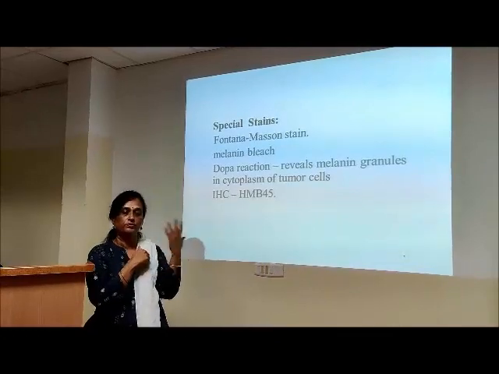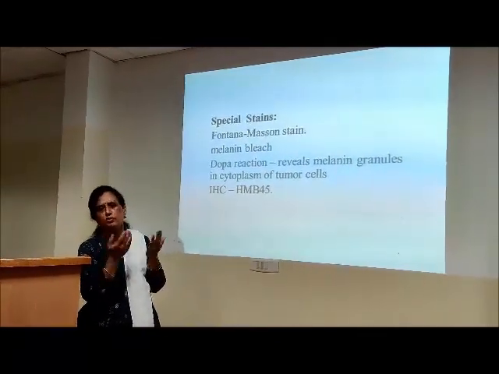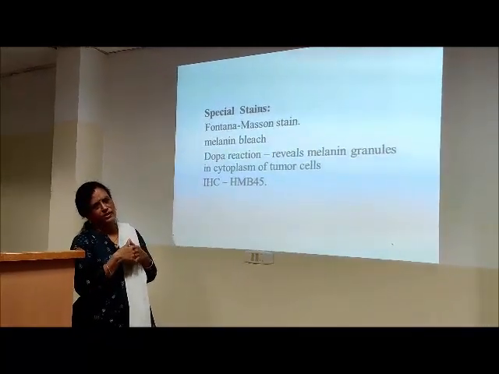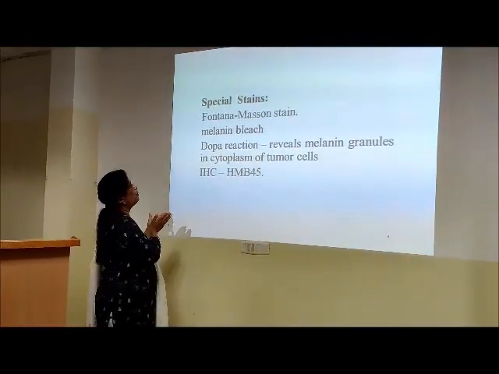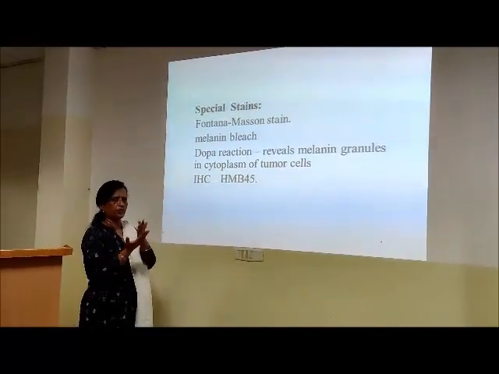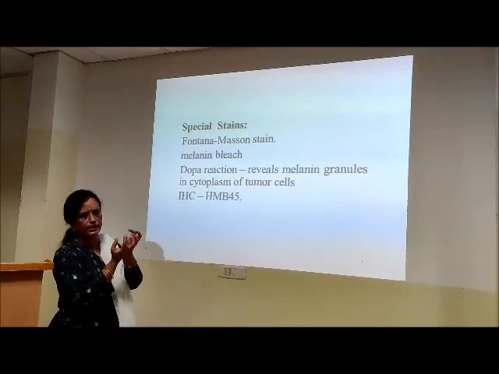What do we use for bleaching? We may use hydrogen peroxide or KMnO4 or oxalic acid and all that. So if it is melanin, it gets bleached. Then we go back and stain with H&E and see. Compare the previous and this one. So if melanin is bleached, then the intensity of black color goes down.